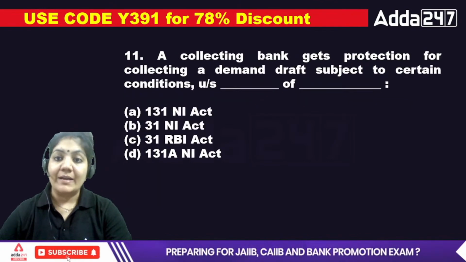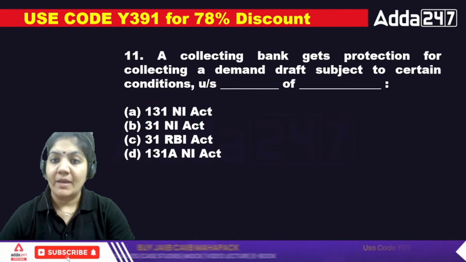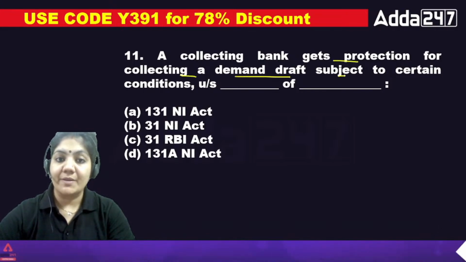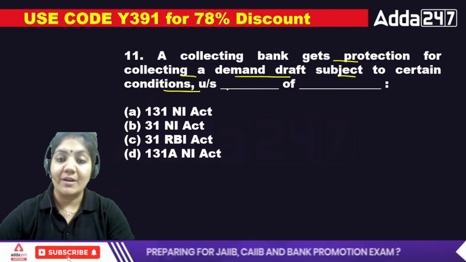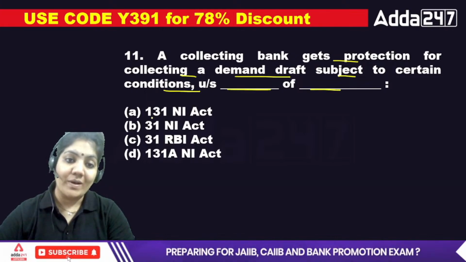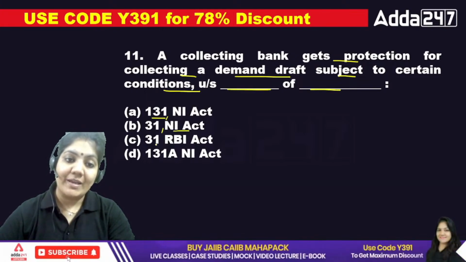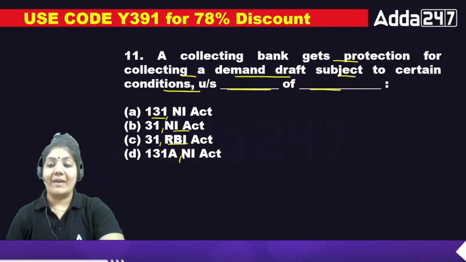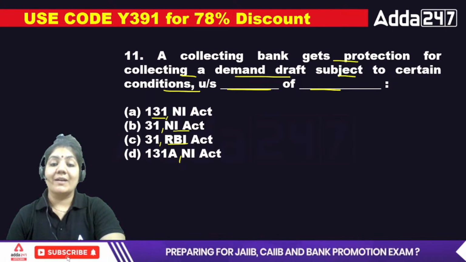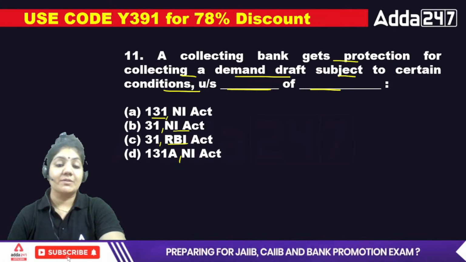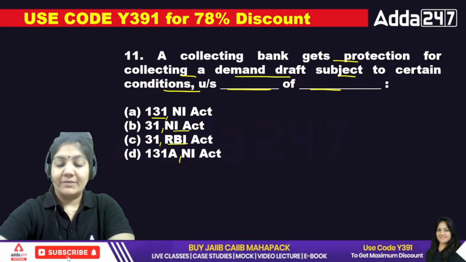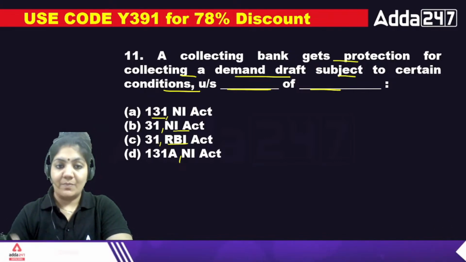Next. A collecting bank gets protection for collecting a demand draft subject to certain conditions under dash of dash. Section 131 NI, section 31 NI, section 31 RBI, or section 131 NI? That is also very, very important.